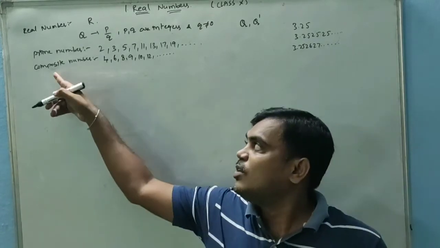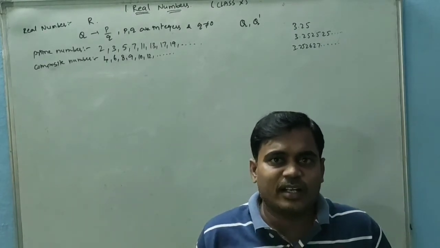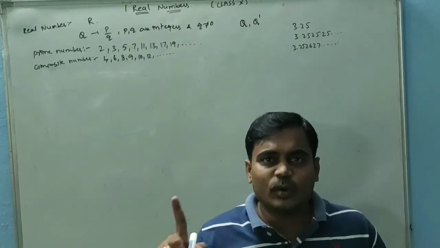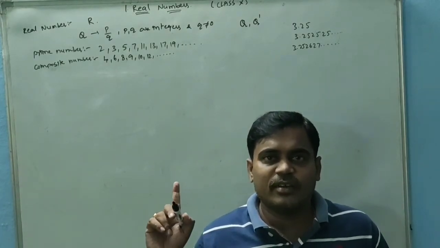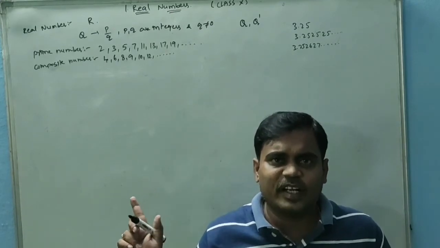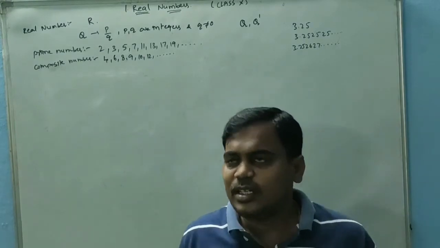The number 1 is neither prime nor composite because it contains only one factor, itself.